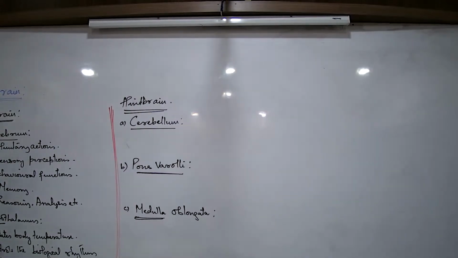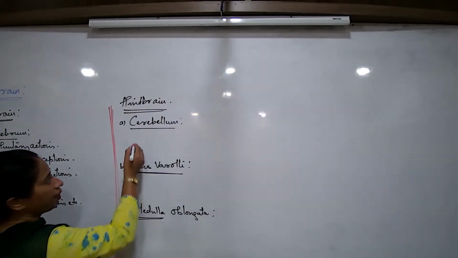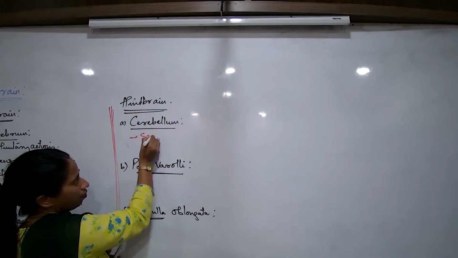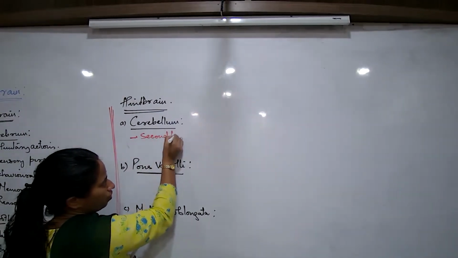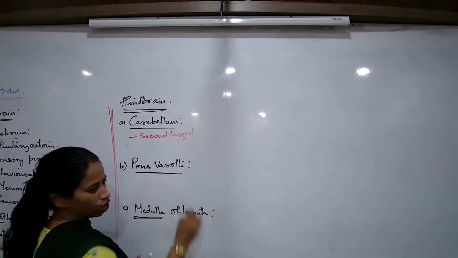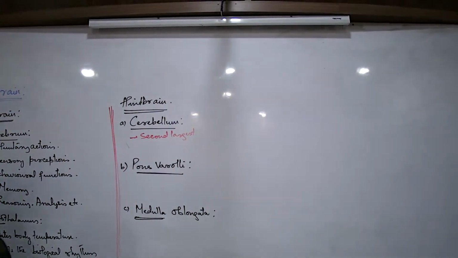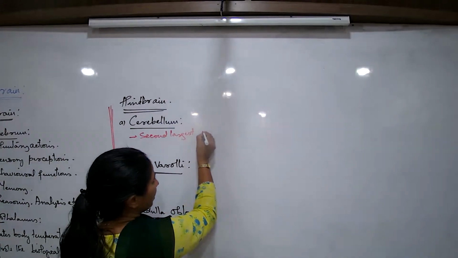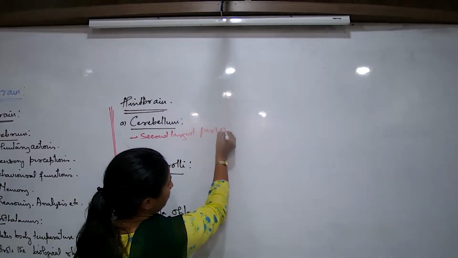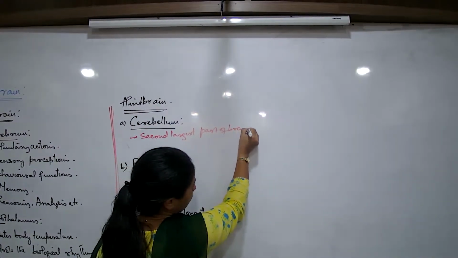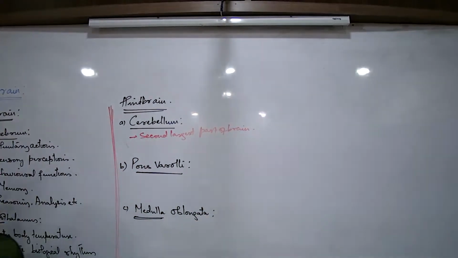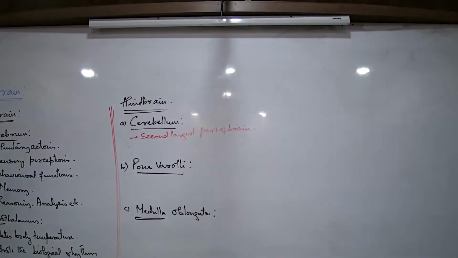The cerebellum is the second largest region of the brain. What are some features and functions to remember? Which is the largest part of the brain? The cerebrum. The cerebellum is the second largest part of the brain. That is one feature always to remember. What is one similarity of the cerebrum with the cerebellum?